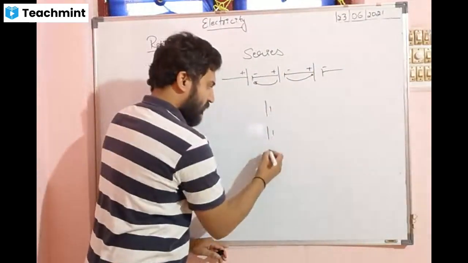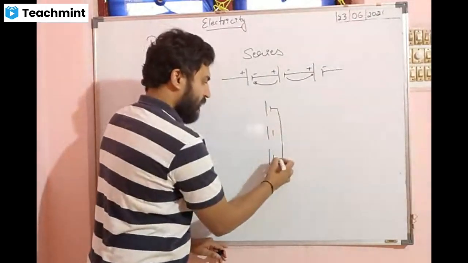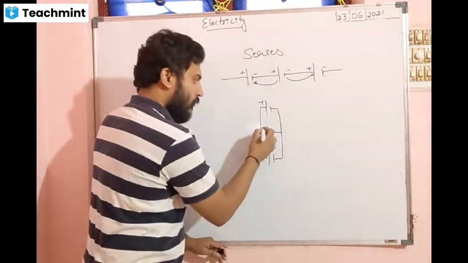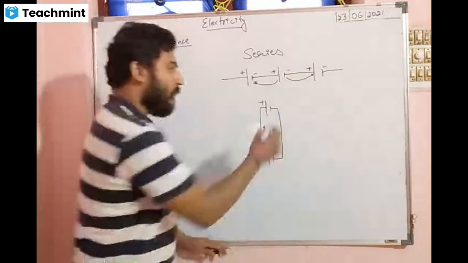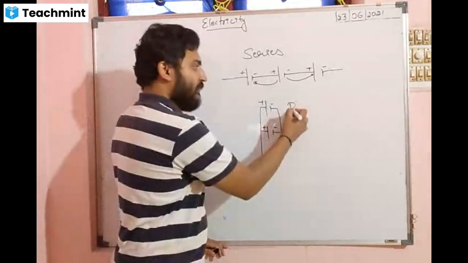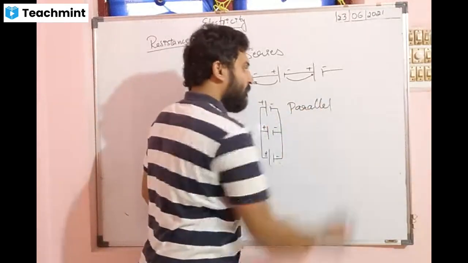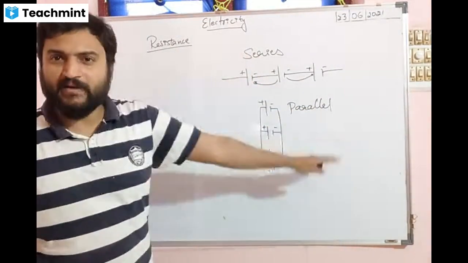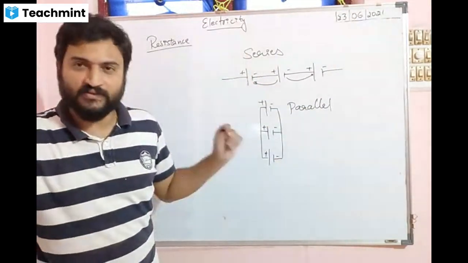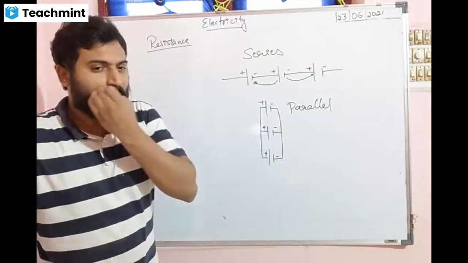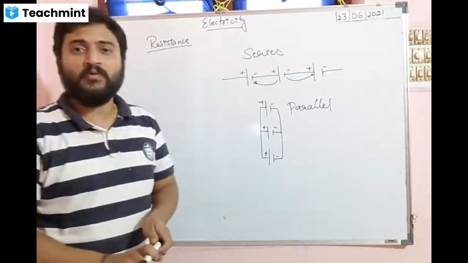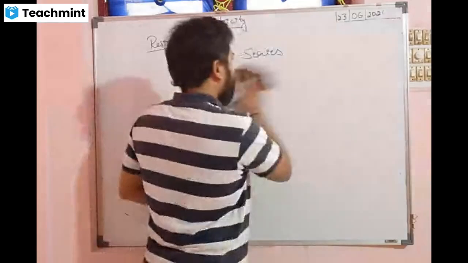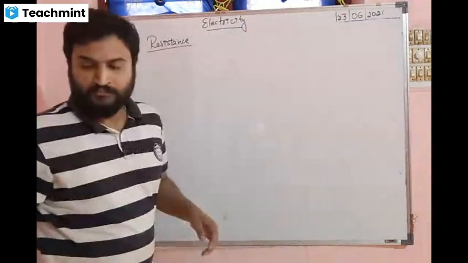Whereas look here, how these are connected to each other. All the positive ends are connected to each other. All the negative ends are connected to each other. This type of connection is called parallel connection. Now instead of the batteries, we will connect the resistors. Let us see what will be the resistance when we connect them in series and in parallel. I'll give the examples.